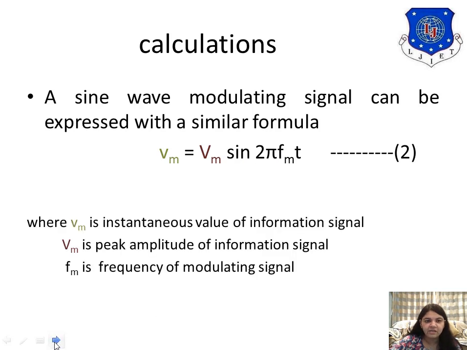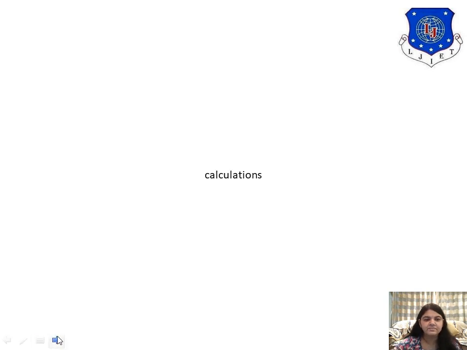So now you have the one equation where small Vm is the instantaneous value of the information signal, capital Vm is the peak amplitude of the modulating signal or information signal, and Fm is the frequency of the modulating signal.